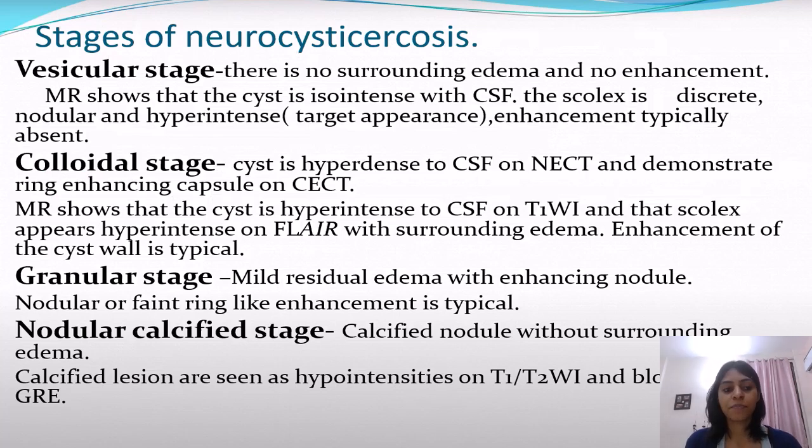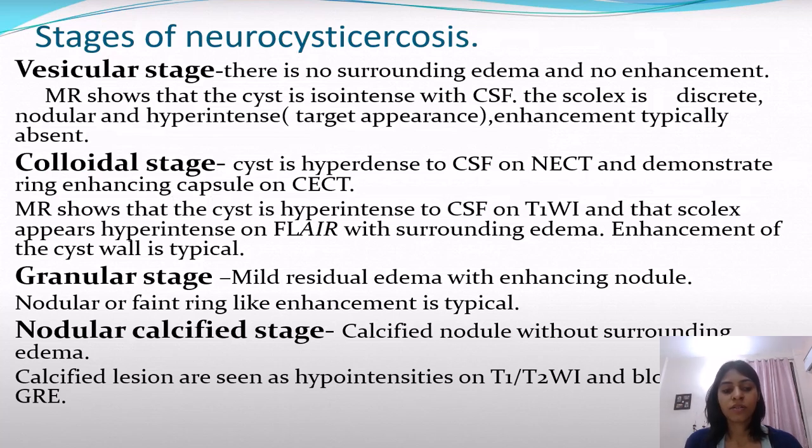Enhancement is typically absent. In the colloidal stage, the cyst is hyperdense to the CSF on NCCT scan and demonstrates a ring enhancing capsule on contrast enhanced CT scans. MR shows that the cyst is hyperintense to the CSF on T1 weighted imaging, and the scolex appears hyperintense on FLAIR with surrounding edema. Enhancement of the cyst wall is typical.